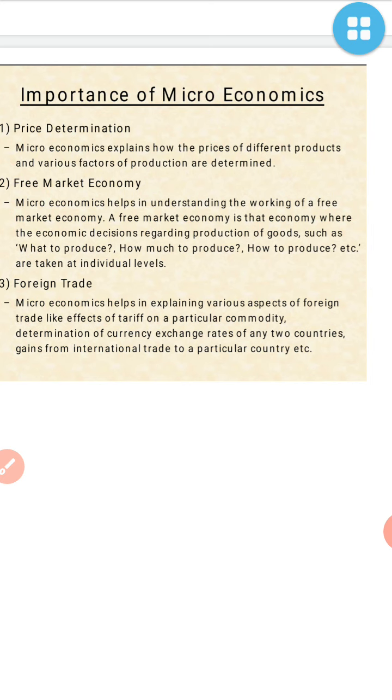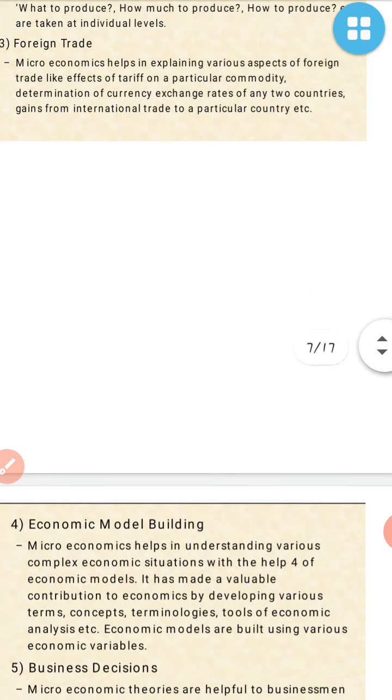Then foreign trade. Microeconomics helps in explaining various aspects of foreign trade, like the effects of tariffs, particular commodity price determination, currency exchange rates, and any two countries' gains from international trade, etc. Means international economics also develops from microeconomics.